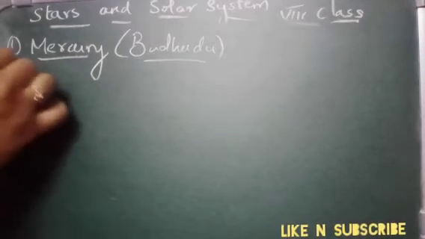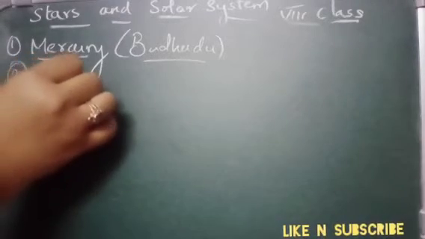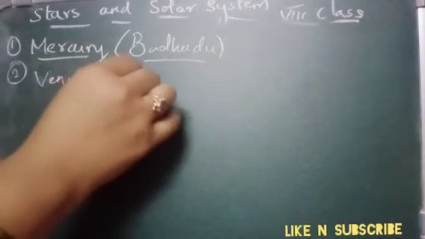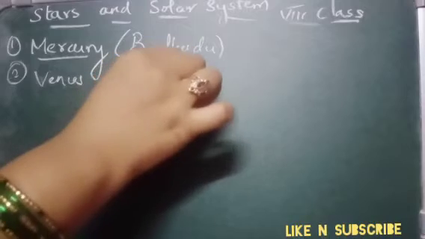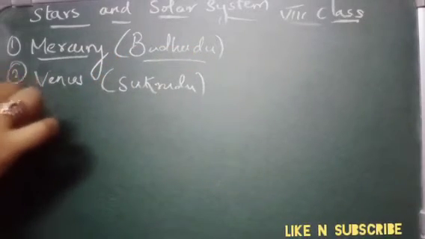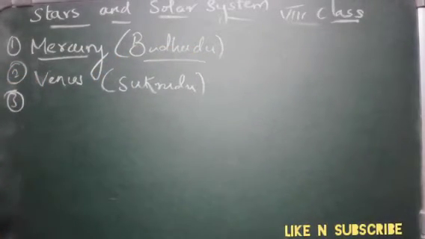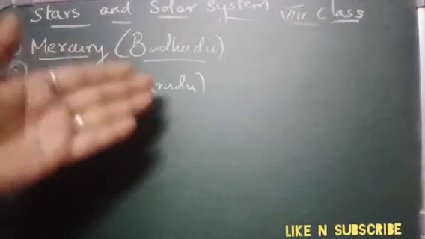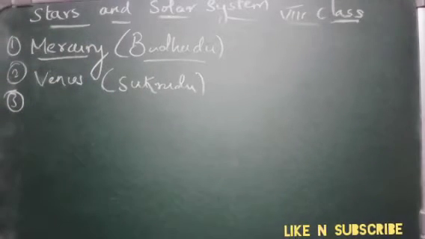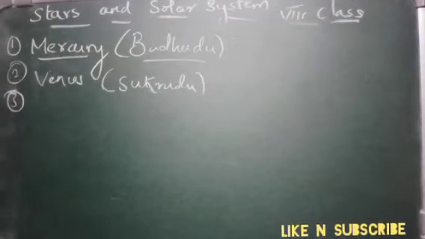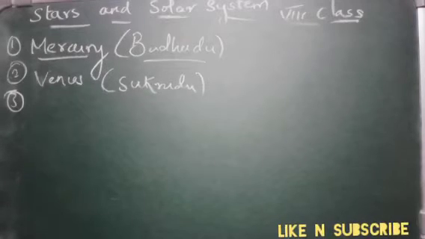Next one we learn about Venus. Venus is also called Sukrudu. This is one of the Rashis, I think you all will be knowing these Rashis very well. We were knowing the Hindi names, now we will learn with English names. Mercury, Budhudu, Venus, Sukrudu. Venus is Earth's nearest planet neighbor. That is, our next neighbor is Venus only, because we are at third position.